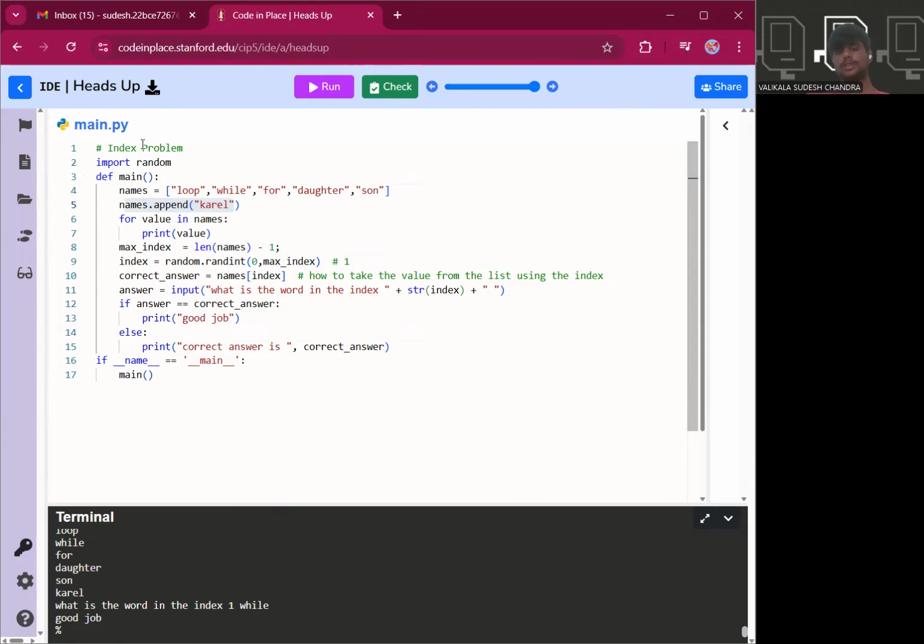So with this, we have completed our fifth session. No, that is not the fifth session, the sixth session: the list and the dictionary. And this is the last session in the Code in Place platform. And I'm happy to complete the session.